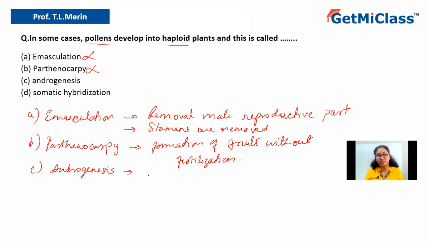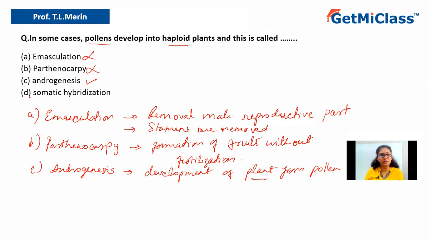So androgenesis is nothing but development of plant from pollen grains. Pollen is haploid, so the plant which is formed also will be haploid. So the correct option should be androgenesis according to the question.